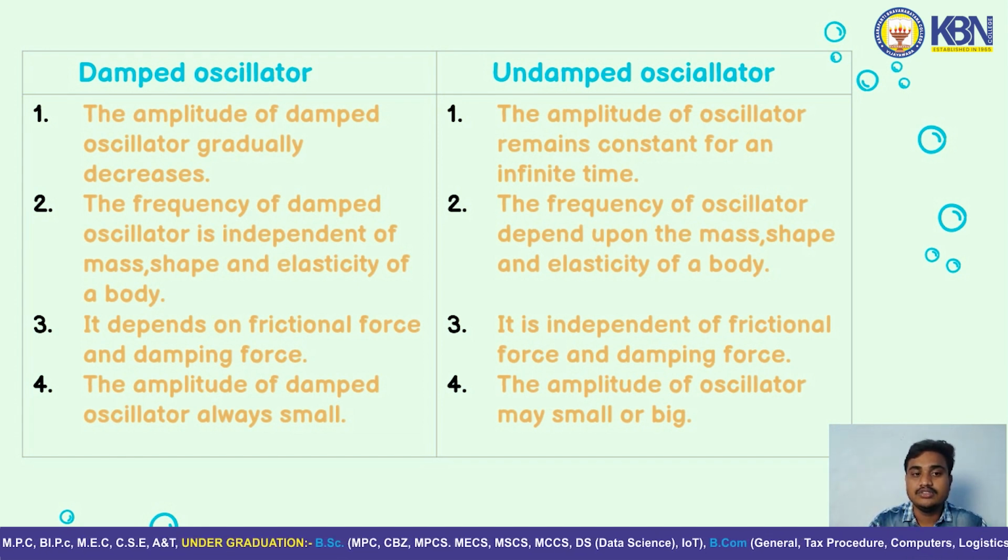The second difference: the frequency of a damped oscillator is independent of the mass, shape, and elasticity of a body. But in the undamped oscillator, the ideal oscillator, the frequency of oscillation depends upon the mass, shape, and elasticity of the body.